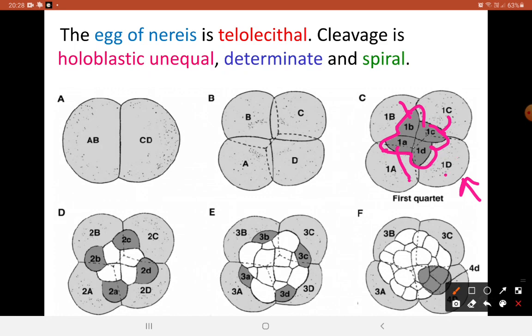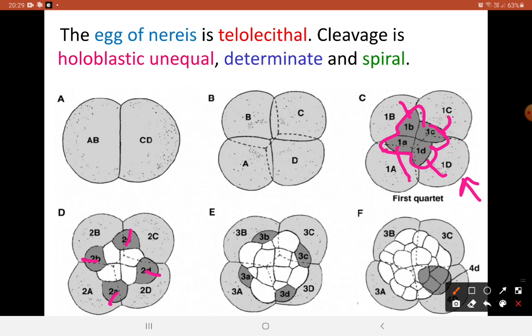Now, with each succeeding macromere division, the second through the fourth micromere quartets are formed and identified as 2A, 2B, 2C and 2D. And then in the next division you get 3A, 3B, 3C and 3D, then 4A, 4B, 4C and 4D respectively.